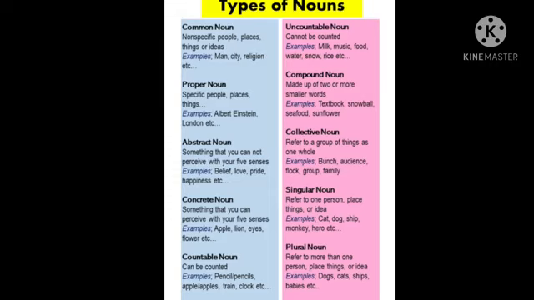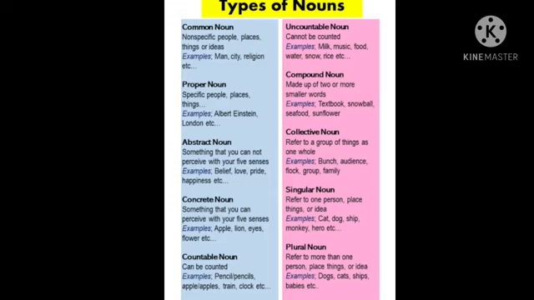Then we have the singular noun and the plural noun. Singular noun means it is referring to one person, place, thing or idea. Like cat, it is singular. Dog, singular. Plural means we are just adding s or es to the word. Sometimes we add s or es, or sometimes we add ies, like baby, babies. Y will change into i. So these are the types of nouns.